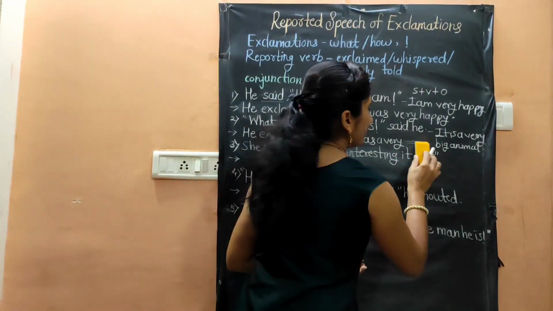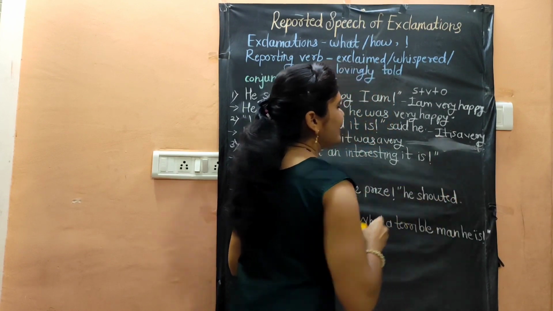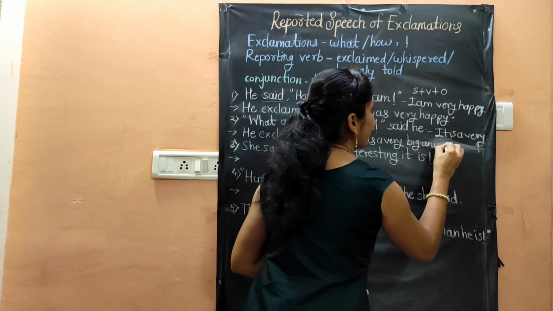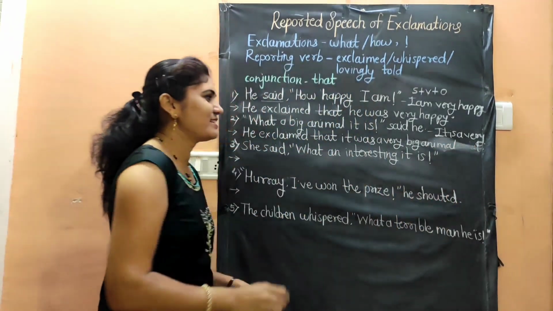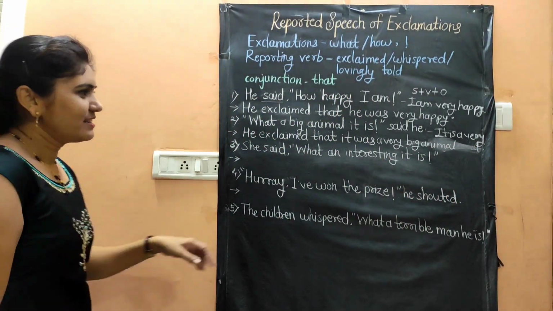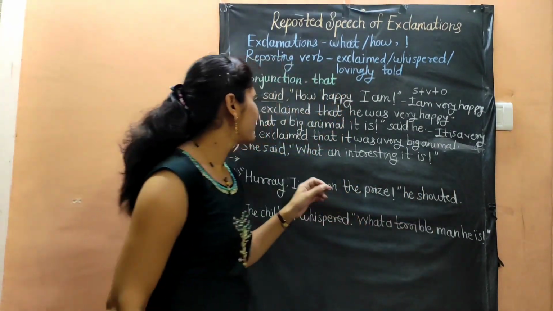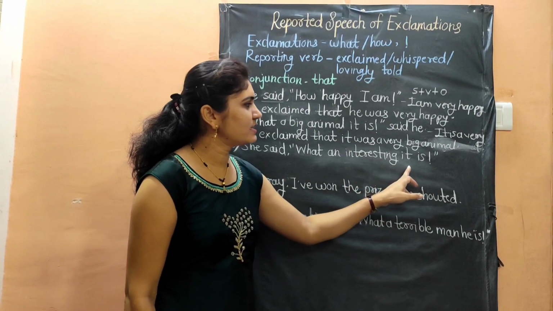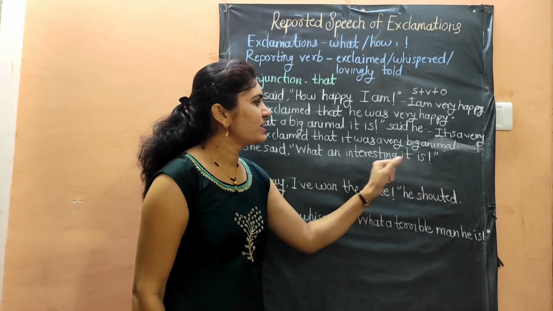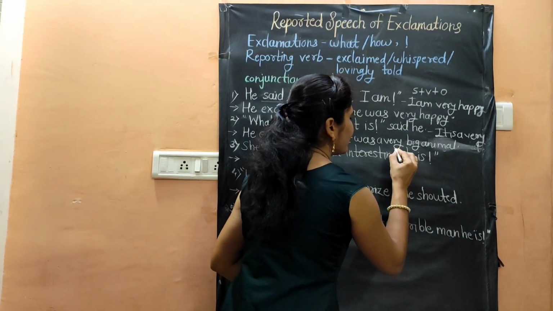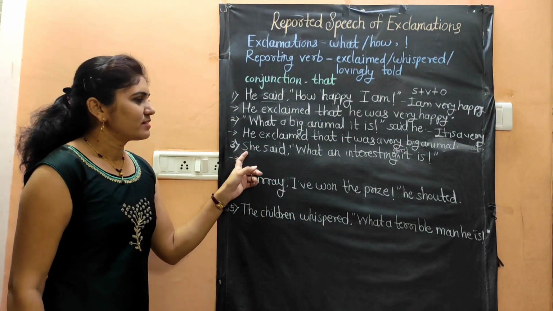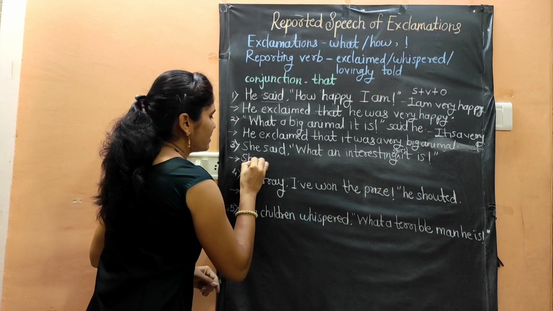Here we will not write dash, we will write here big animal. I have already written it there, that's why I have given the dash and then full stop. The next sentence is, she said, what an interesting story it is. Here I have not written the story it is. Then the same changes we will do here.